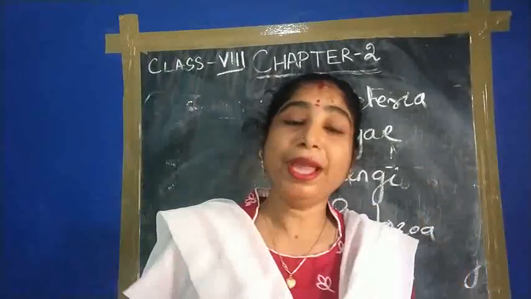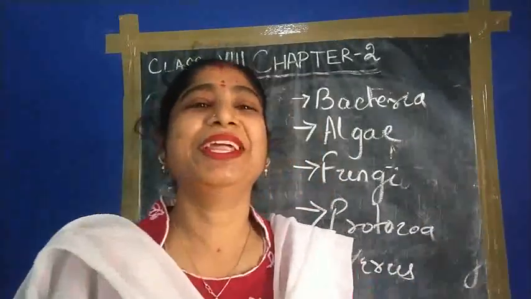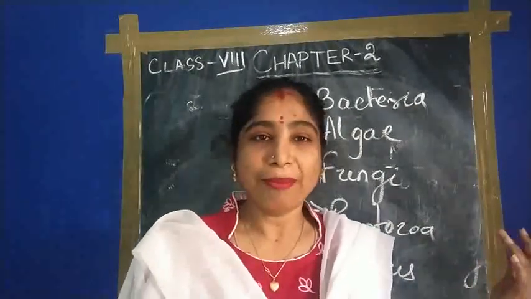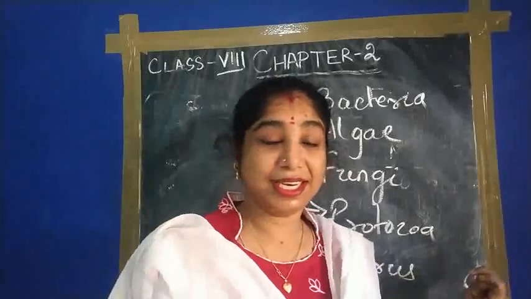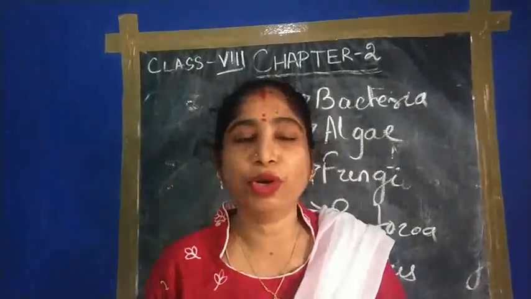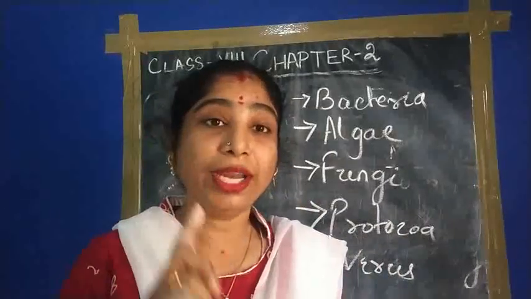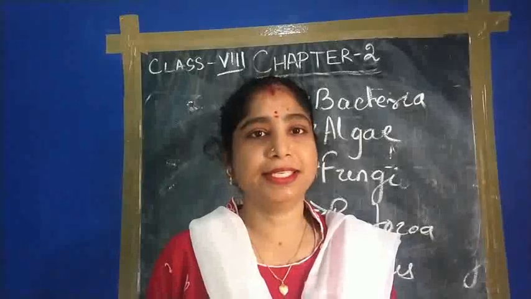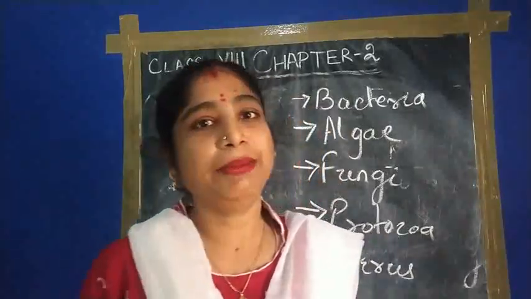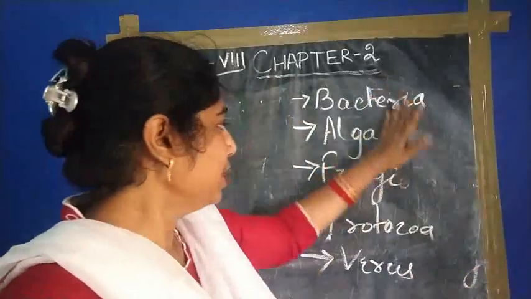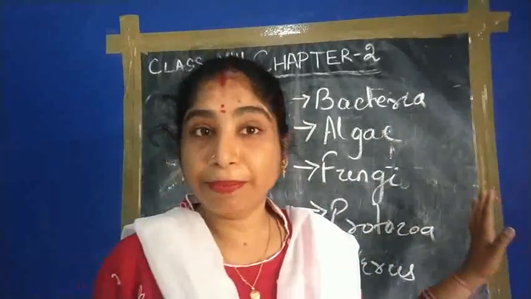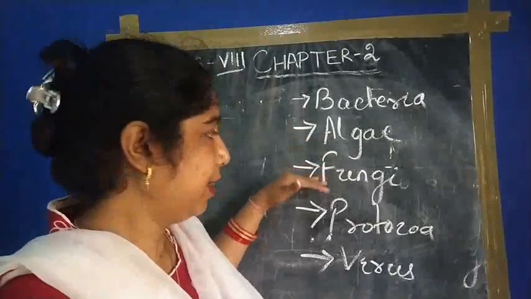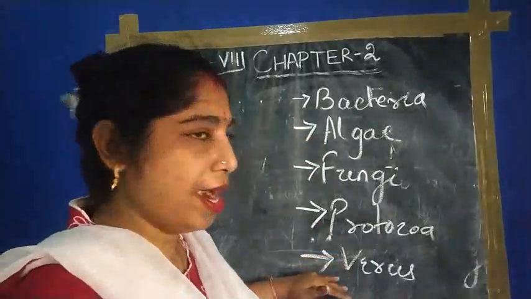And what is the effect of virus? During this period we know the effect of virus, because of COVID, the coronavirus disease. Virus is not helpful. Not one virus is a friend of us. All the viruses create diseases among us, whether in plants or animals. So these are the five categories of microorganisms: first bacteria, then algae, fungi, protozoa, and then virus.